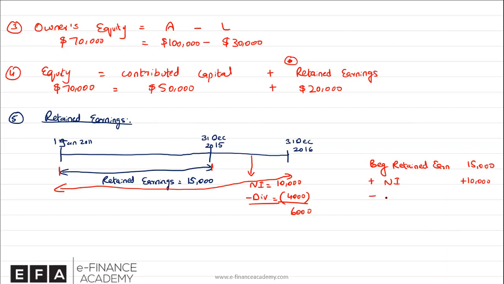But out of $10,000, how much dividend was paid? $4,000 was paid. So when we subtract 10,000 minus 4,000, we get 6,000, which is the profit retained for the current year added to the beginning retained earning. And that gives us retained earning until the end of the current year, which is around $21,000. So this is the profit retained from January 2011 until December 2016.